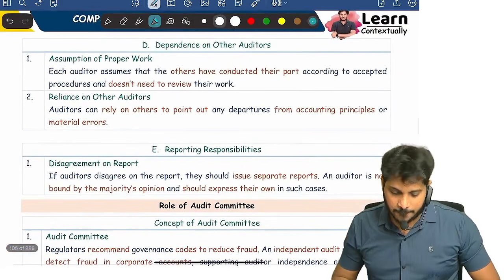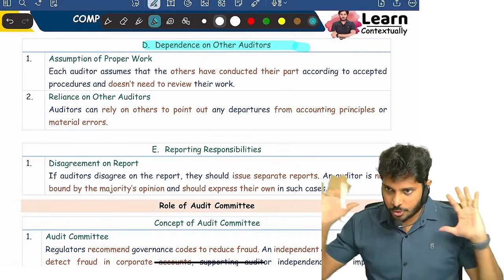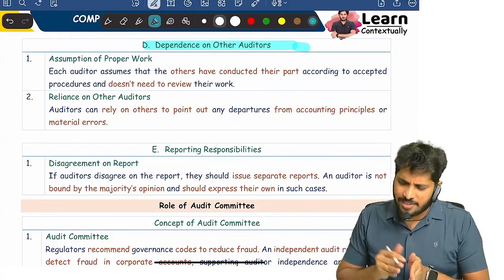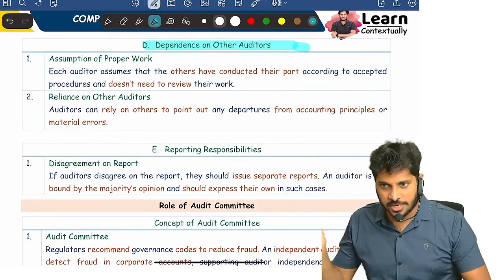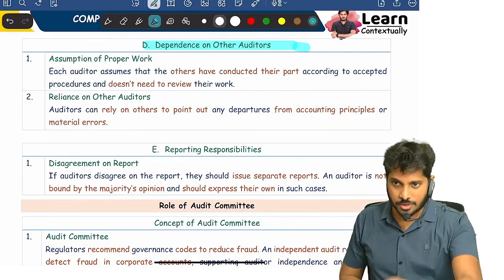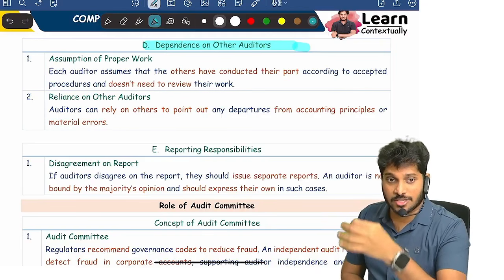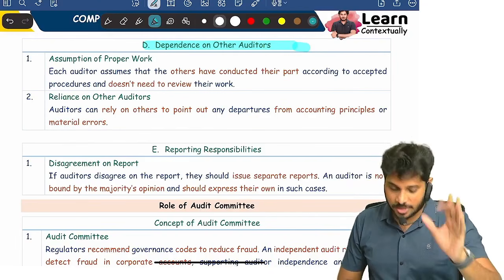That's it. Now two or more joint auditors are doing the audit, right? I am doing some works allocated to me, he is doing some works allocated to him. Do I have to review his work? Do I have to check his work? No need. He is also a CA like you. If he does something wrong, he is only answerable. You don't have to worry about it. Are you clear? So a joint auditor can rely upon the work of another joint auditor.